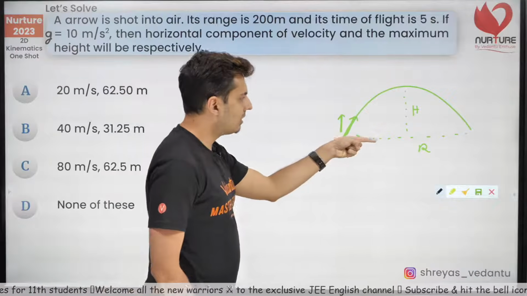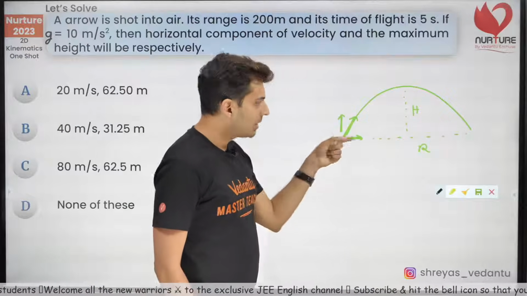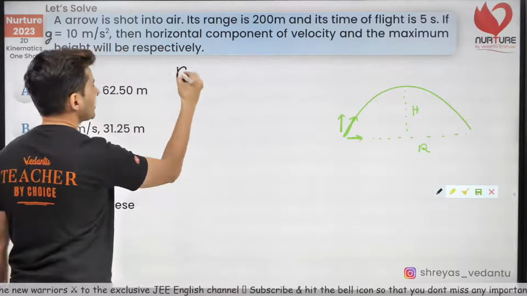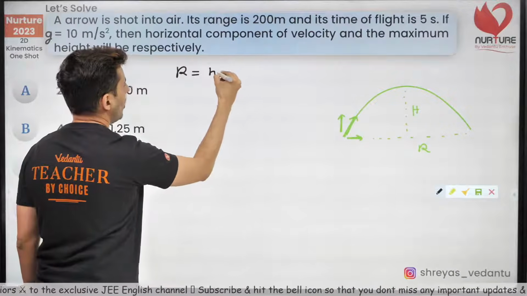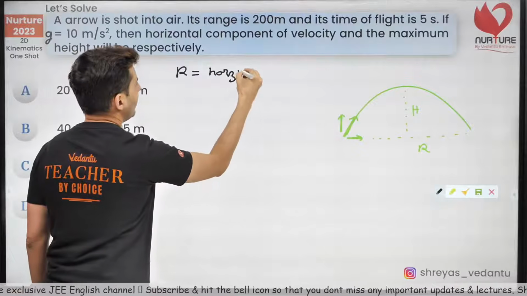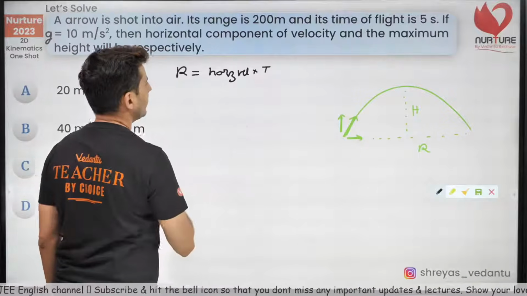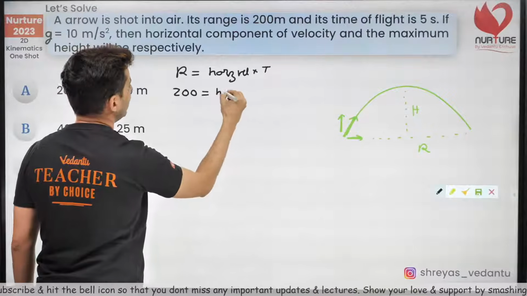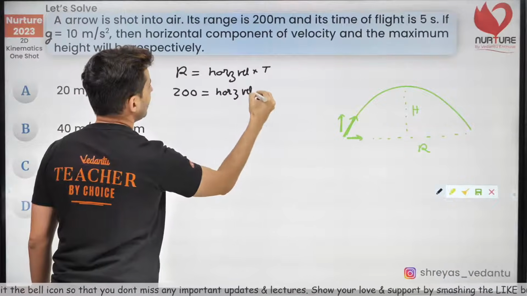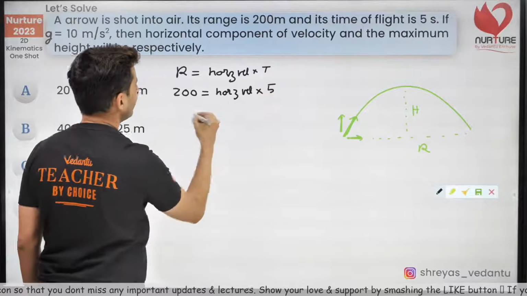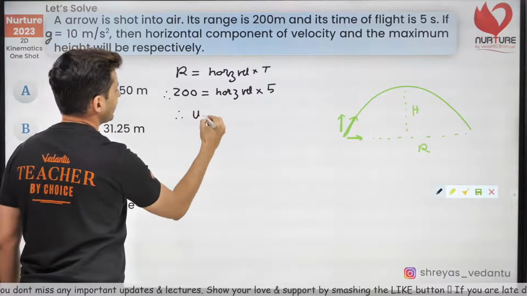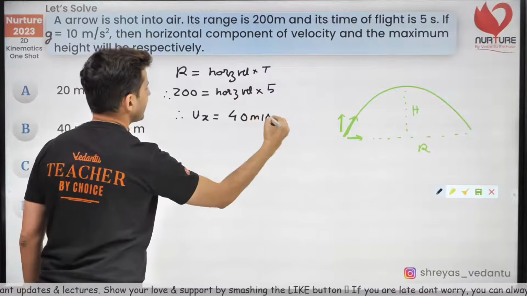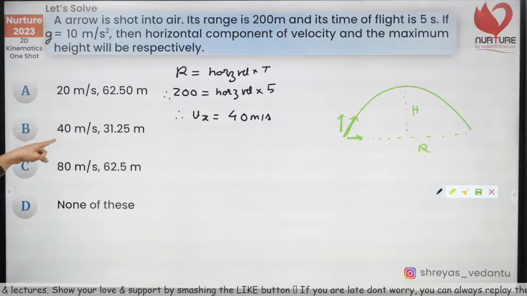Guys, the horizontal component into time, speed into time will give me the range. So range is nothing but horizontal velocity multiplied by time of flight. So range is given to be 200, horizontal velocity is not given, time is 5. So therefore ux will be 200 by 5, which is 40 meters per second. So 40 is there only here.